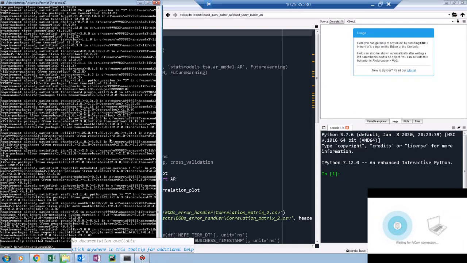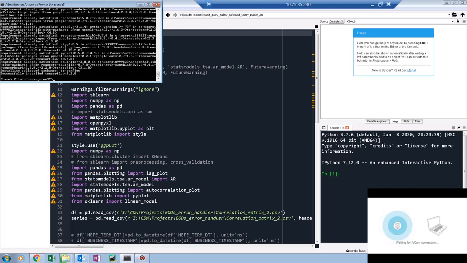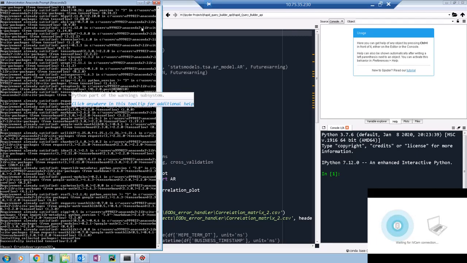So our installation is finally complete. You will be able to see here it says successfully installed TensorFlow 2.2.0. Okay, so we have successfully installed TensorFlow. It itself includes most of the libraries that are required, so we don't have to do anything separately. It takes care of anything associated with it.